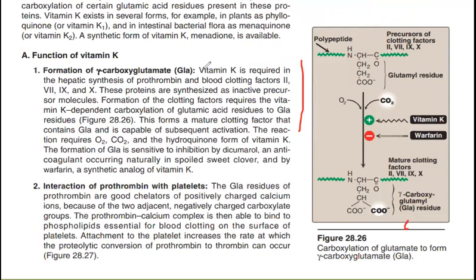So let's read a bit of this. Vitamin K is required in the hepatic synthesis, because all this synthesis goes on in your liver, of prothrombin. So prothrombin and blood clotting factors 2, 7, 9 and 10, these proteins are synthesized as inactive precursor molecules. So it's the same story which is written over here.